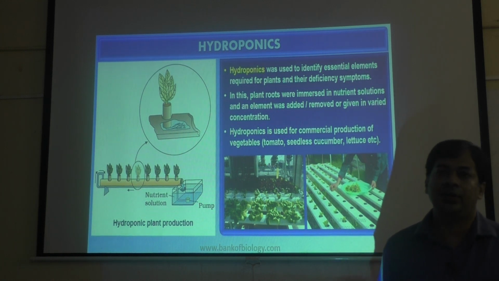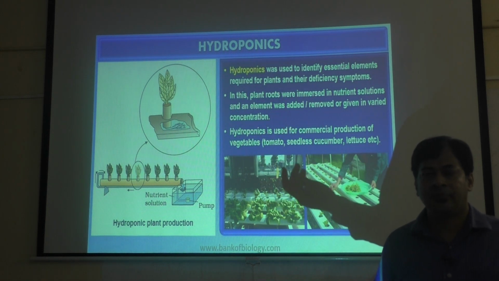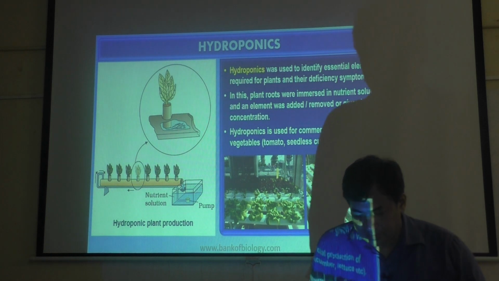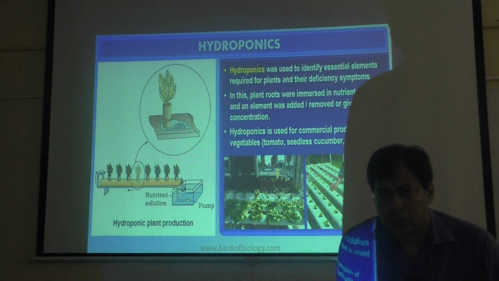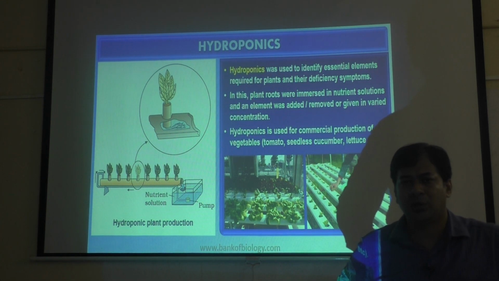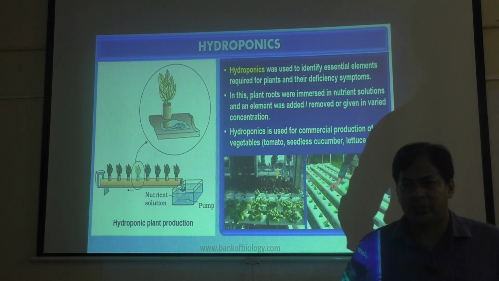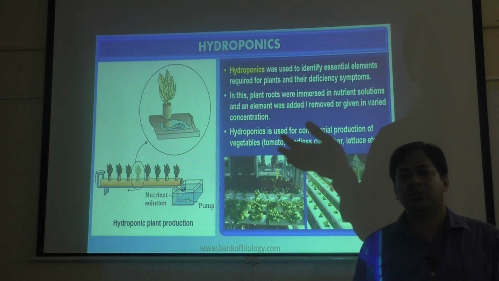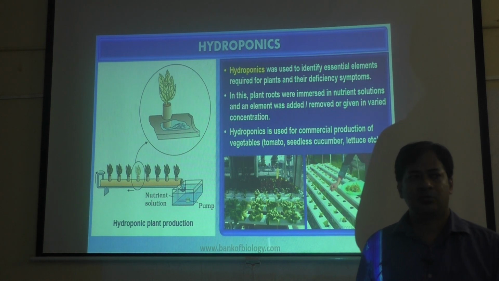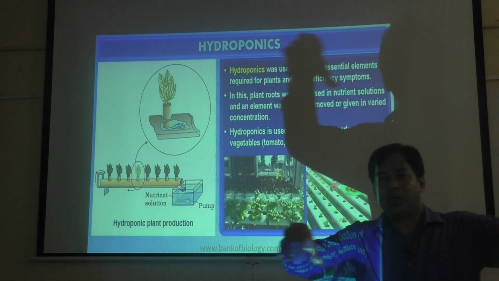Now two things are fulfilled. One is, in a small area you can grow many plants. In one room, in a 10 by 10 feet area, how many plants can you normally grow? You can grow 7-8 plants, maybe 10, because between two plants you should leave a gap. But here in the same area you can grow 300-400 plants, because you will make tubes.